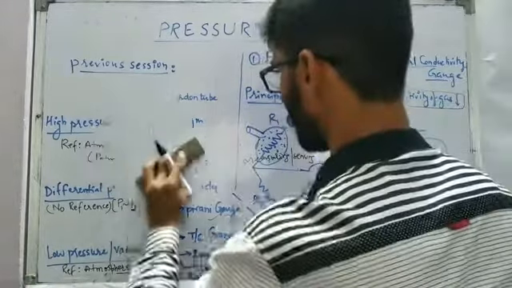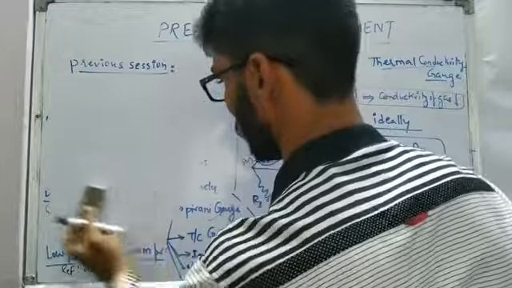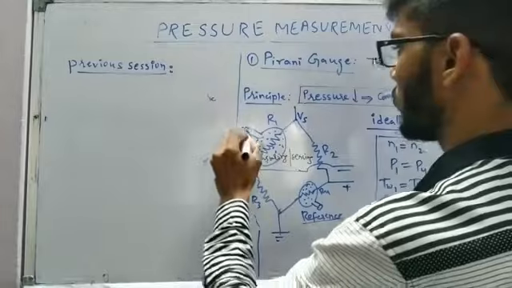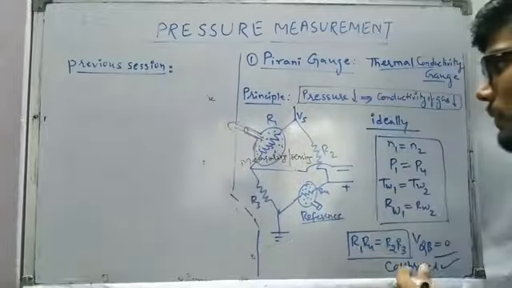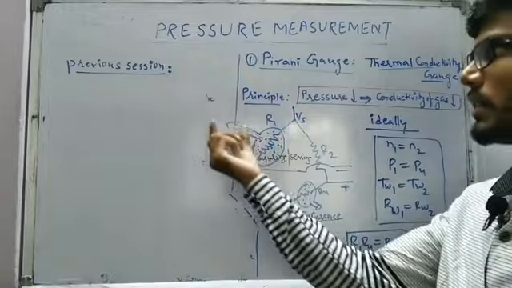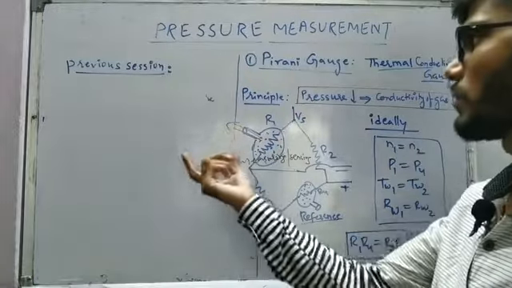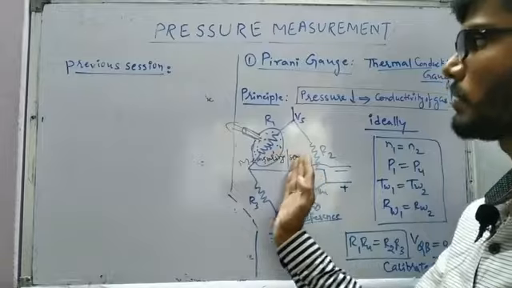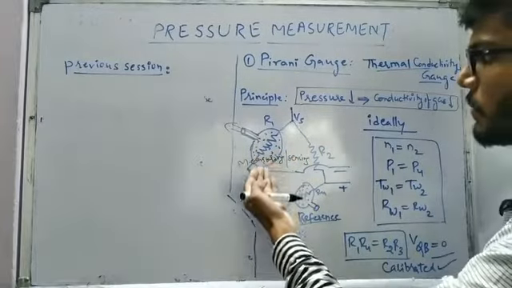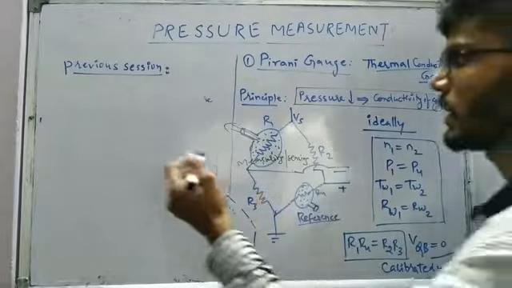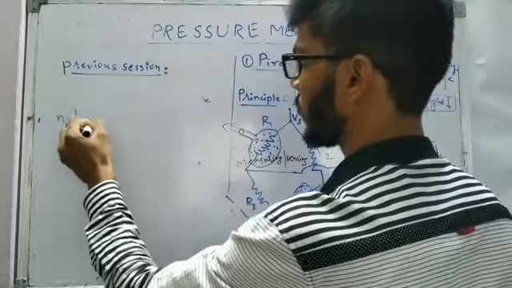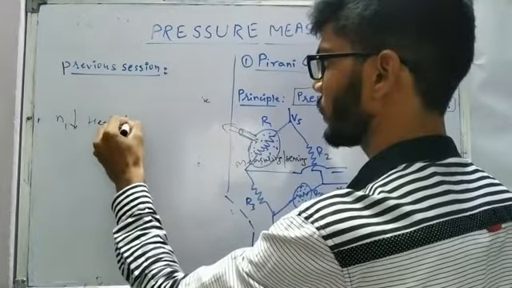Now if we wish to measure one particular pressure, we are going to connect that particular source with the measuring arm of the Wheatstone bridge. Due to the vacuum pressure, because the pressure is a little lower, the number of molecules in that particular medium is going to decrease. So the number of molecules N1 around the resistance is going to decrease, and the heat transfer is going to decrease.